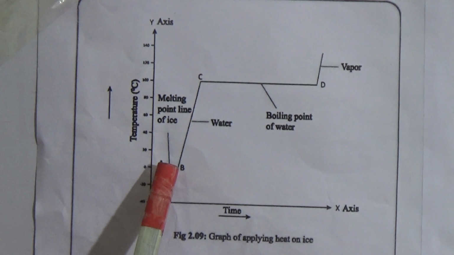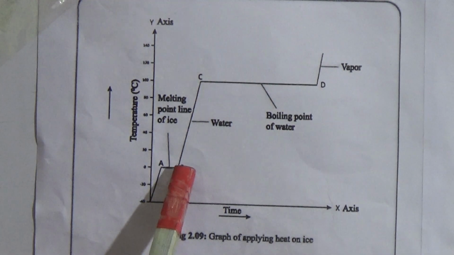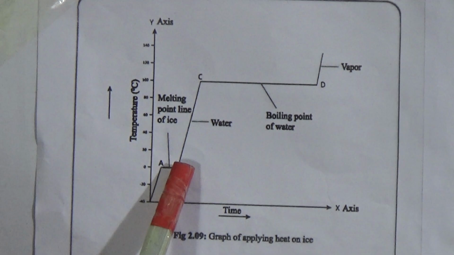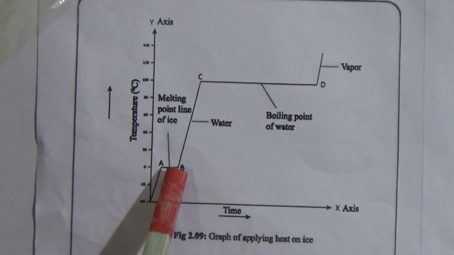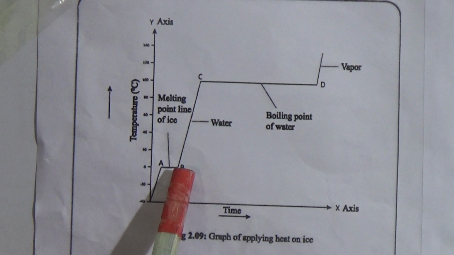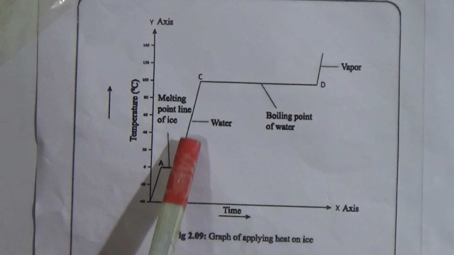Here you will get both solid ice and water, and when it reaches B, it becomes totally liquid. While it was melting, the temperature was the same, and when it became totally liquid, the temperature started increasing.